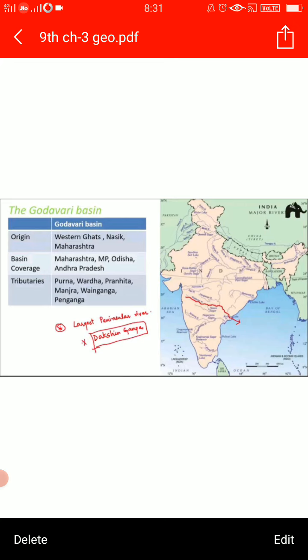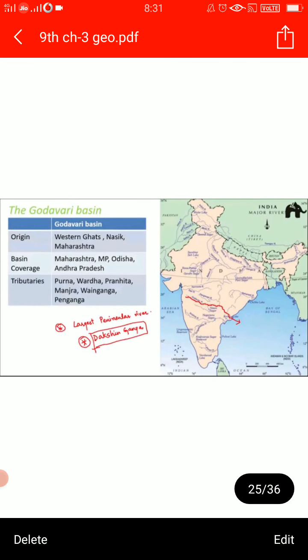So check out the tributaries: Purna, Vardha, Pranhita, Manjra, Vainganga, Penganga. The last three tributaries are very large, and because of their length and the area they cover, it is known as Dakshin Ganga. Dakshin means south direction, and Ganga, Dakshin Ganga. This river is called Dakshin Ganga.